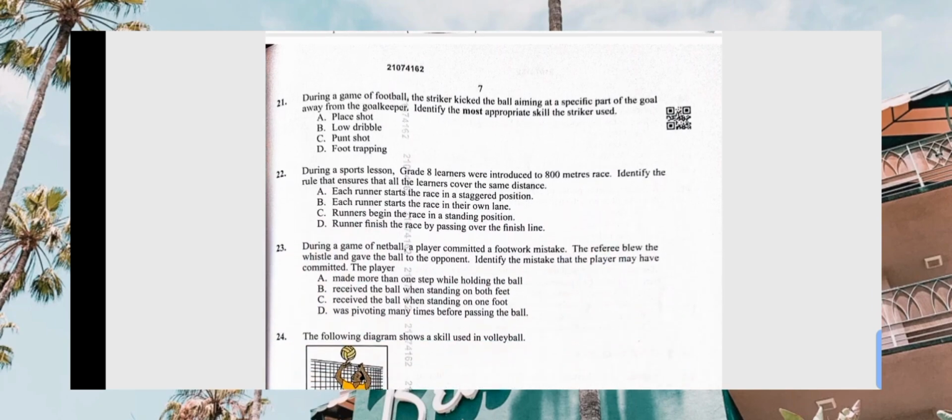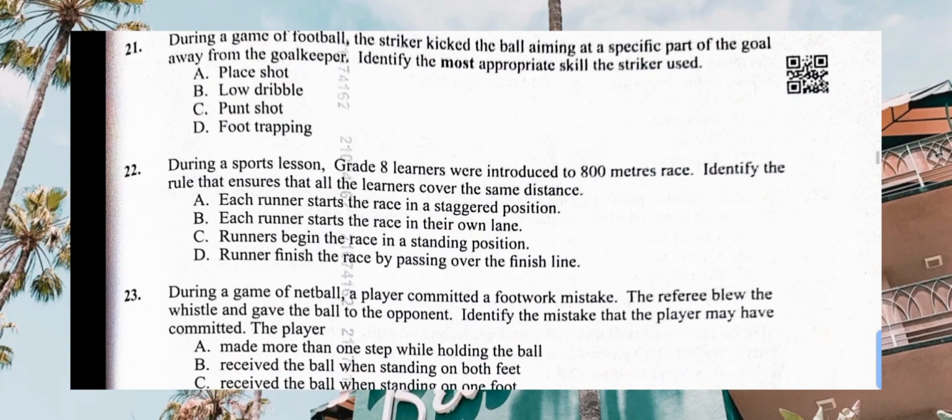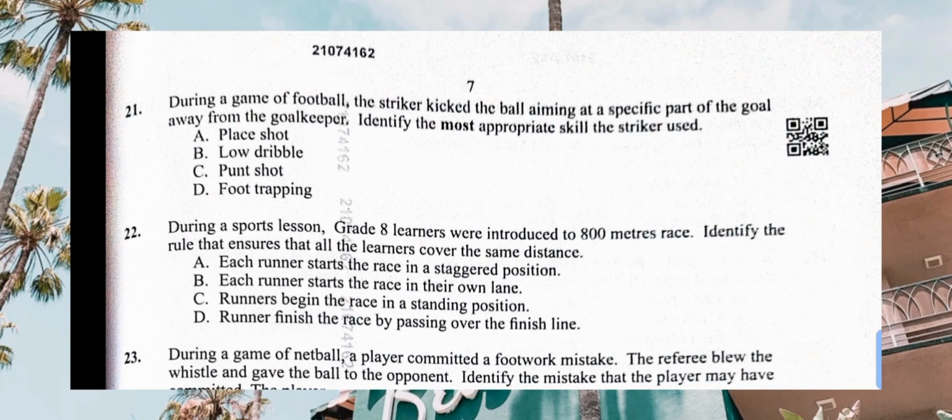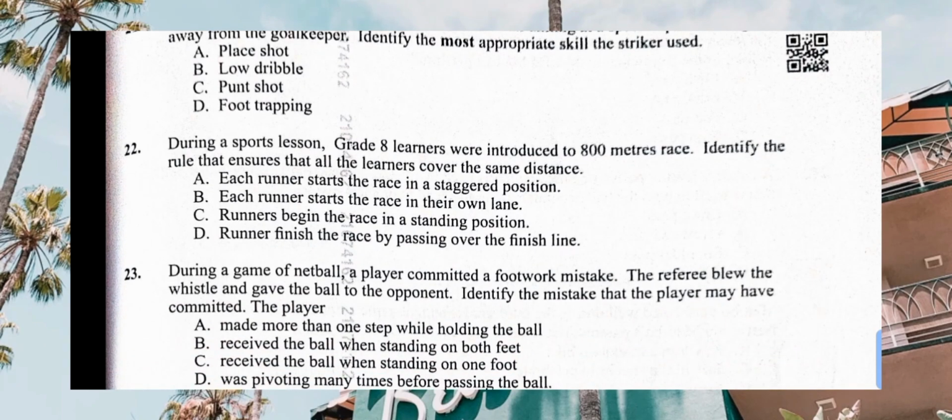Let's go to number 21. During a game of football, the striker kicked the ball, aiming at a specific part of the goal, away from the goalkeeper. Identify the most appropriate skill the striker used. Appropriate skill, we have several. We have play shot, we have load dribble. Dribble is not. Yes, where we said number 22, sports. It says runners start the race in their own lane, which was B.